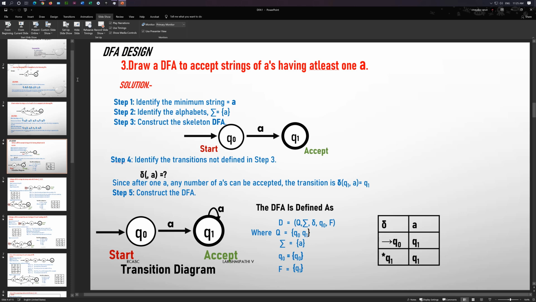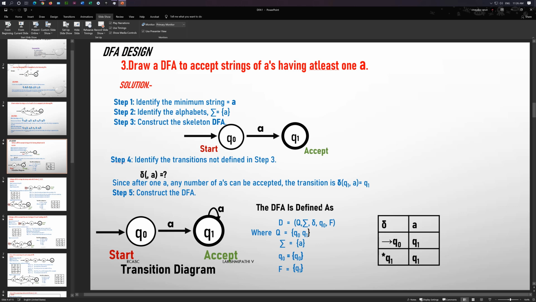Then another one is the starting state. Starting state means where the machine will start. We call it the starting state, and you already know how to represent that. Then we can go for the final state. F is the state the machine will reach. Once it reaches the destination, the machine accepts what we inputted. We call it the final state.